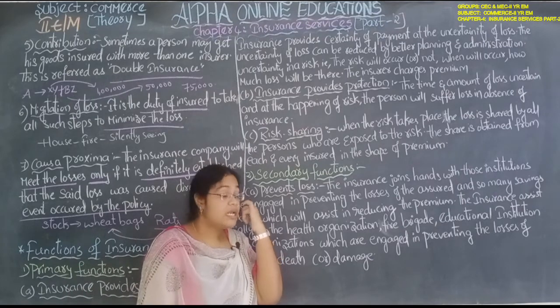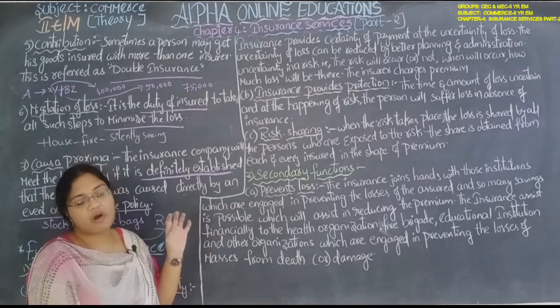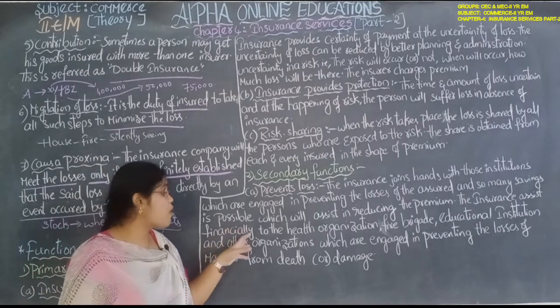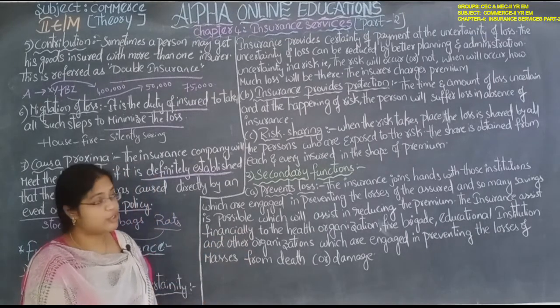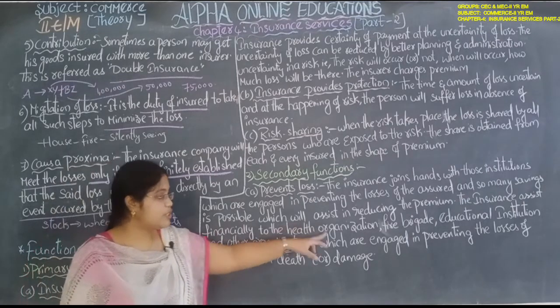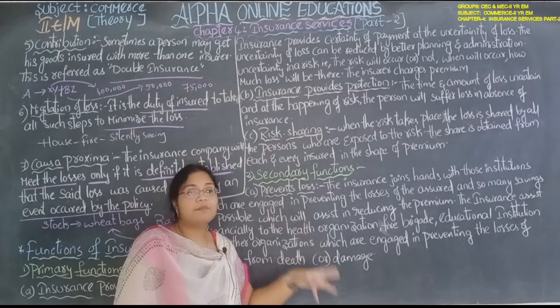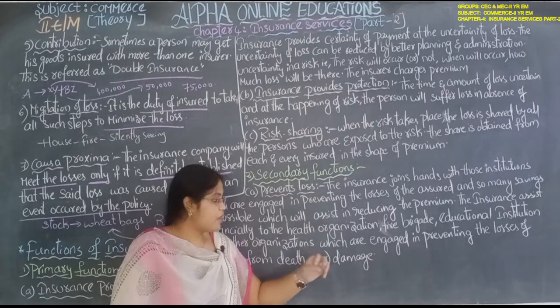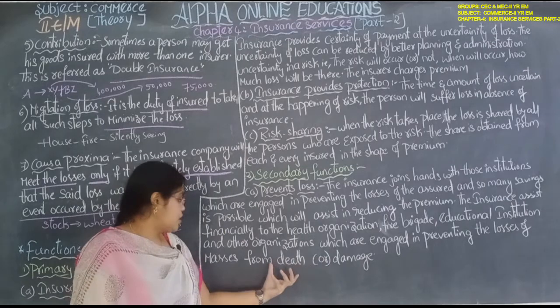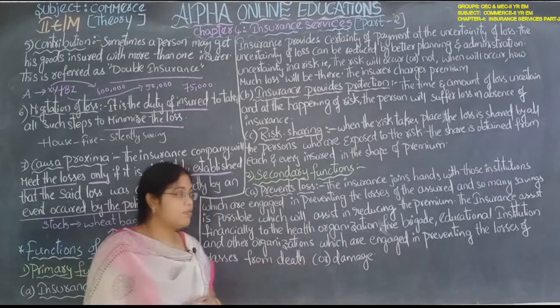It may join hands with those types of institutions, and it also provides financial support to them. The insurance company provides financial support to these institutions because they are helping the people from death and damage to their property.